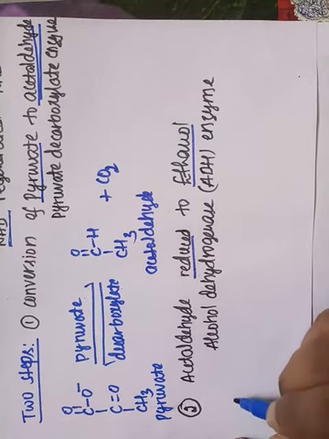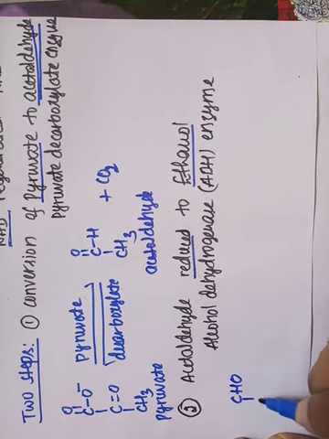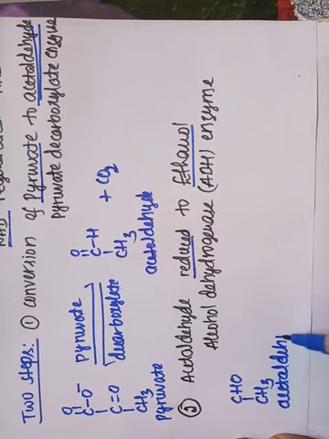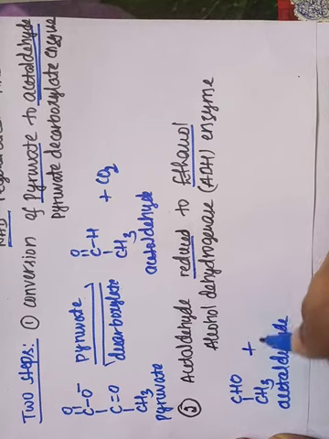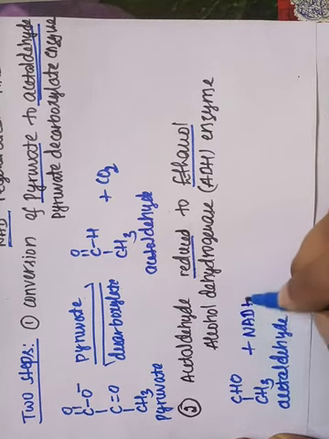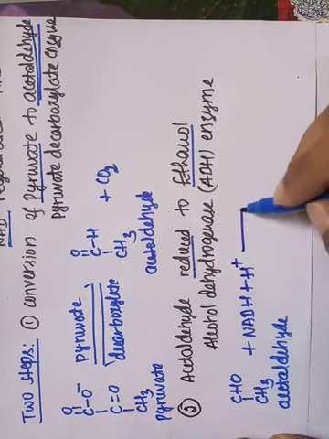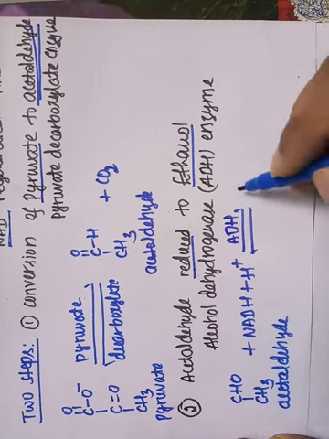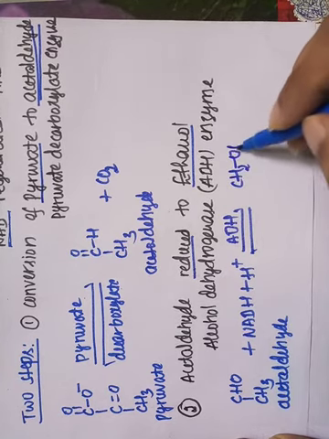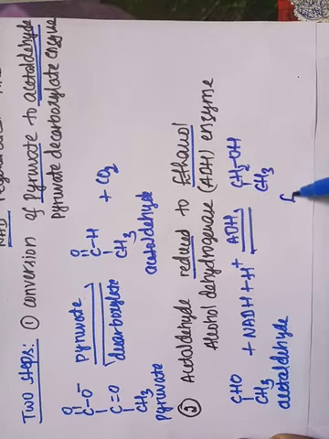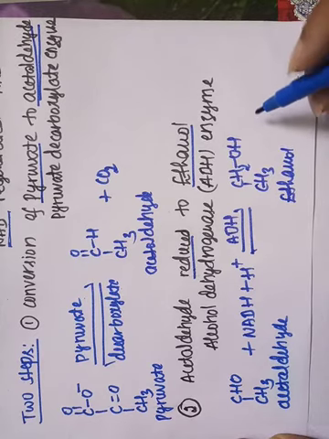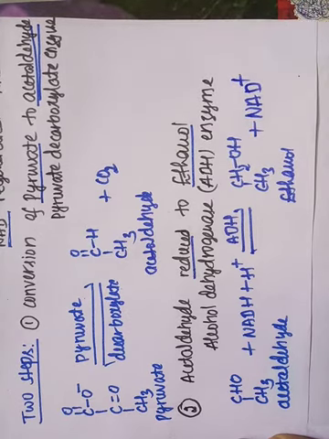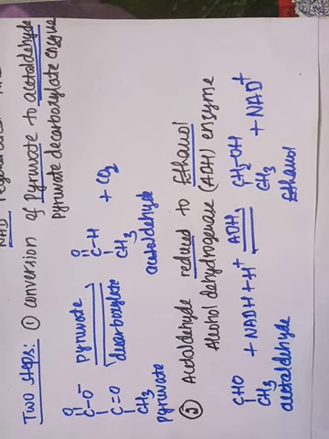So the acetaldehyde which is formed in step 1 gets reduced by NADH in the presence of the enzyme alcohol dehydrogenase to form ethanol, and the NAD plus is regenerated. Okay, so this is the production of ethanol by yeast.